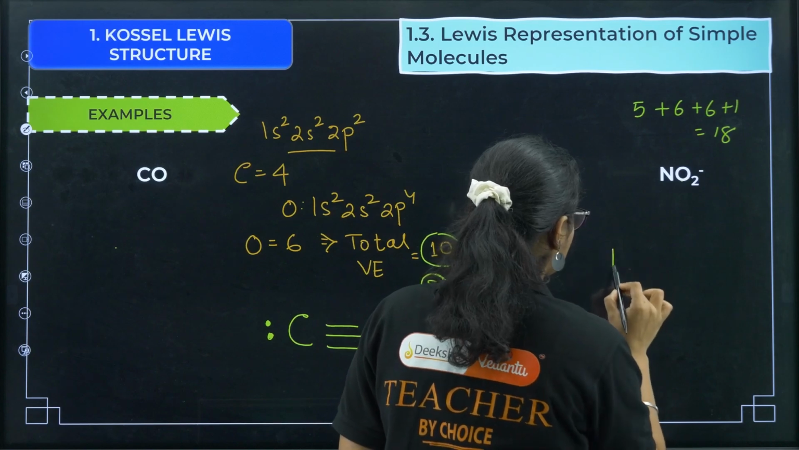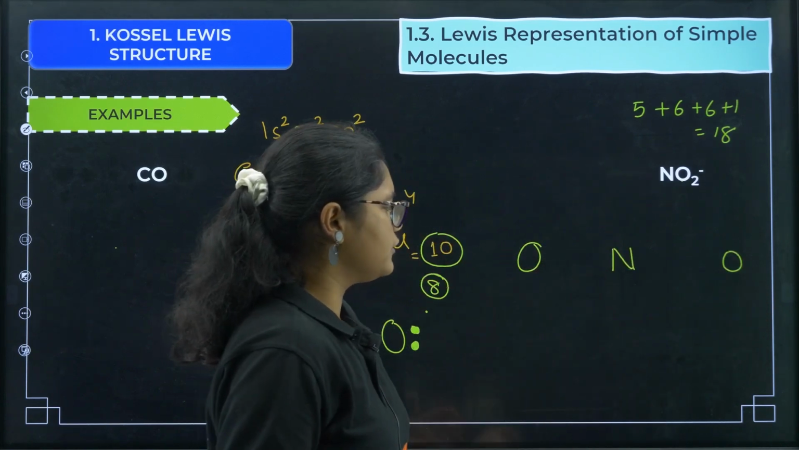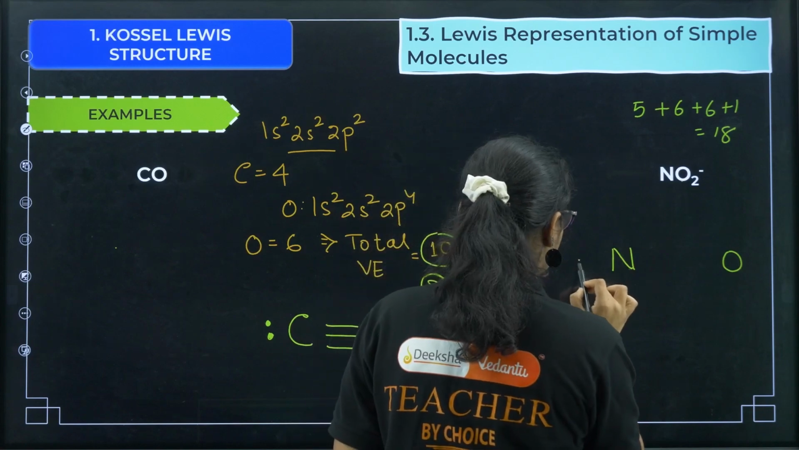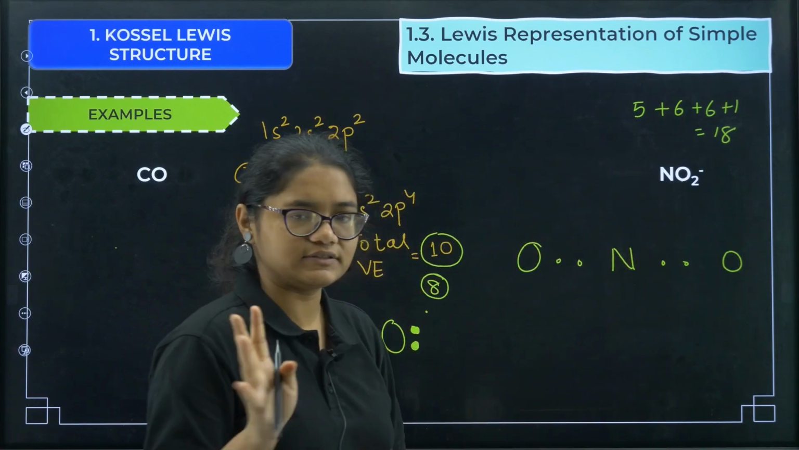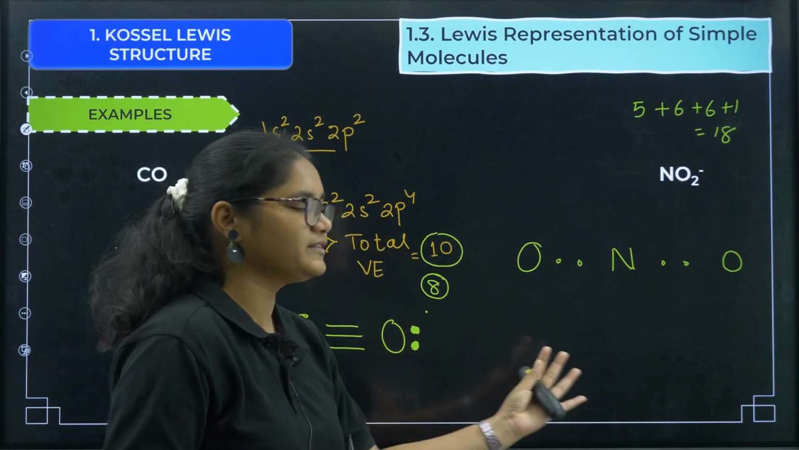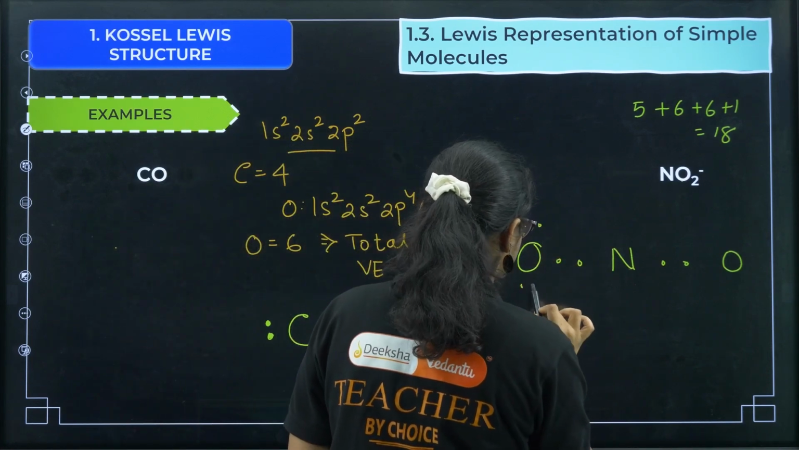Second step, we just need to draw the atoms. Now what we can do is put bonds like this, and 4 electrons are used. The rest of the electrons I can put as lone pairs. So now I can put 1 2 3 4 5 6 7 8.